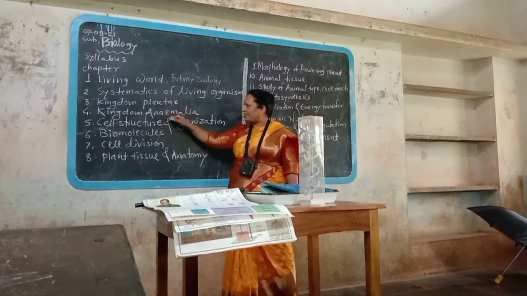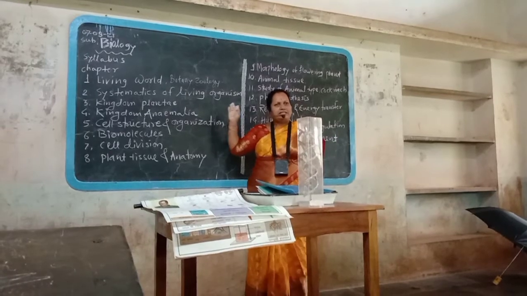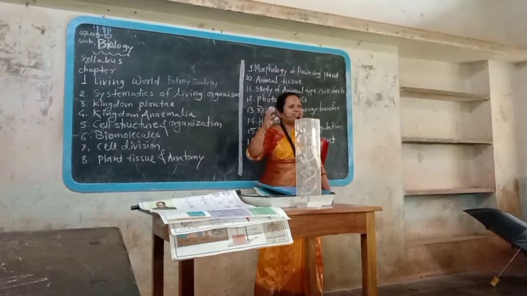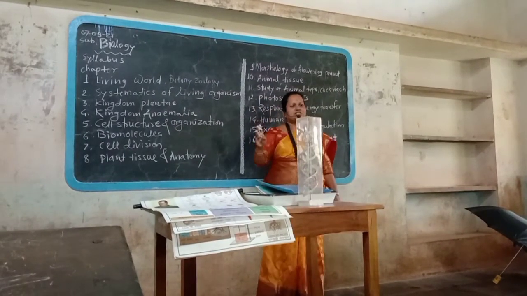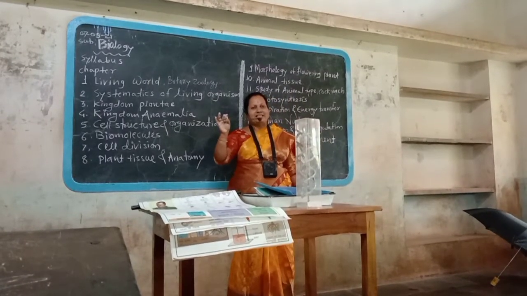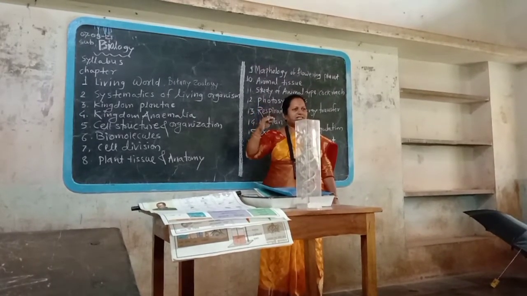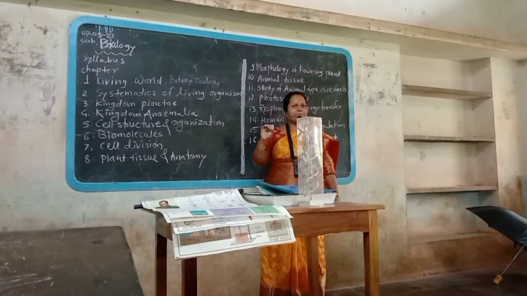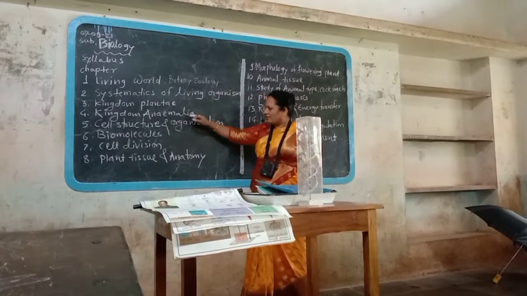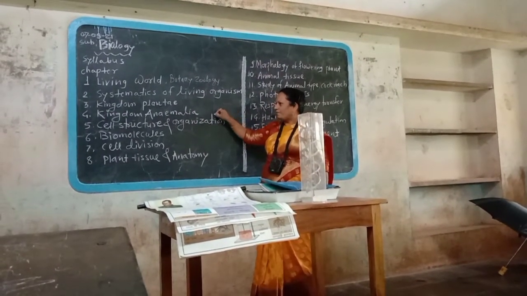Next, Kingdom Animalia includes the study of all the types of animals, that means invertebrate and vertebrate. Vertebrates are also classified into Pisces, example all fishes, then amphibia, example frog, salamander, reptilia, third class, example snake, calotes, fourth class is aves, fifth class mammals. Tell me any one example of mammal? Human being is the example of mammal, Homo sapiens. Here, Kingdom Animalia includes all the types of higher animals.